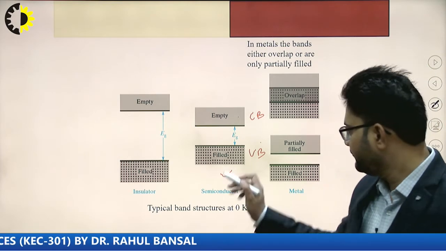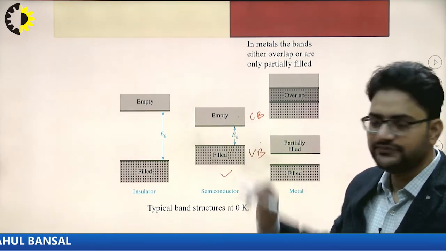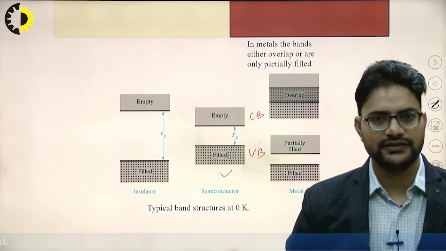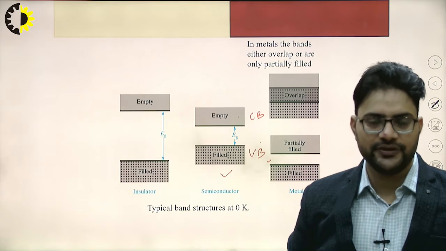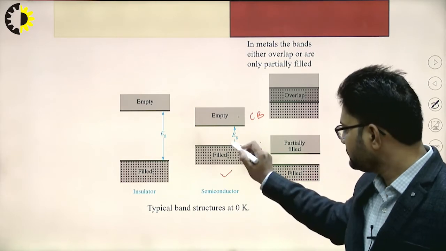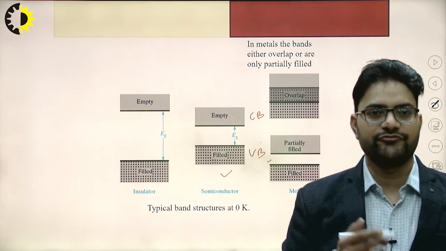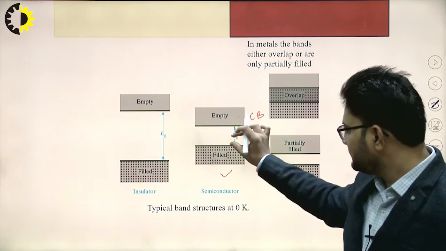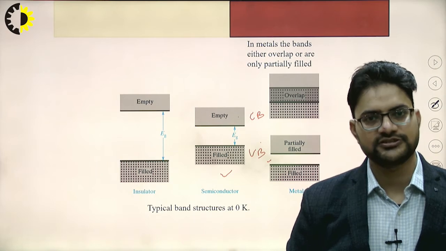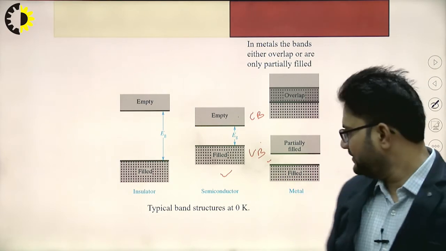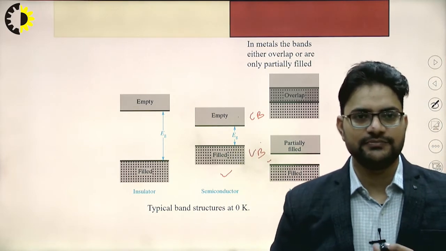So, no electron will be reaching from the valence band energy state towards the conduction band energy state, right, and the gap between these two energy states, that is EG, the forbidden energy gap, is the energy gap between the conduction band energy level and the valence band energy level. It is approximately equal to 1 electron volt for the case of semiconductors, right? At 0 degree Kelvin, the valence band is completely filled and the conduction band is completely empty.